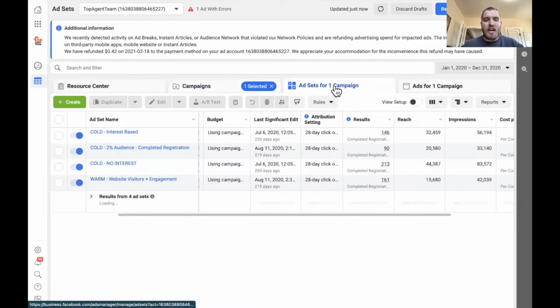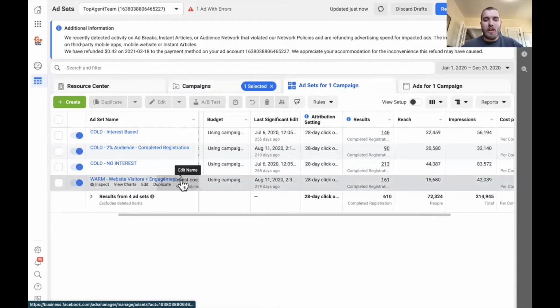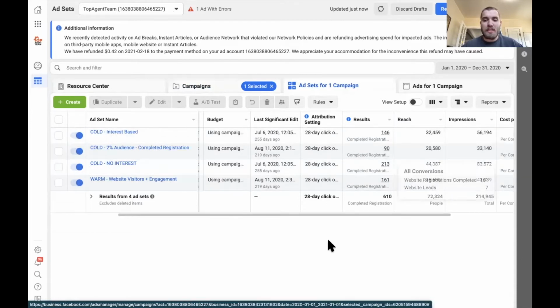I'm going to use this lakefront campaign, for example, in this video, and I'm going to click on it and go over to the ad sets. This is what I was talking about with the targeting. I have 4 different ad groups. These are 4 different audiences, and you can see which ones work the best.